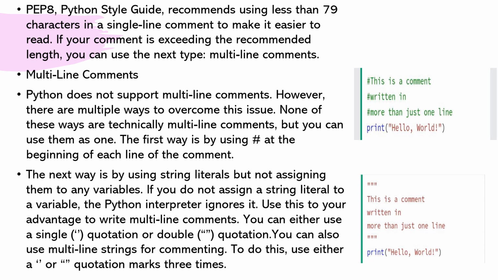The first way is using a hash at the beginning of each line of the comment. The next way is by using string literals but not assigning them to any variables. If you do not assign a string literal to a variable, the Python interpreter ignores it. Use this to your advantage to write multi-line comments. You can use either single quotation or double quotation. You can also use a multi-line string for commenting. To do this, use either single quotation or double quotation marks three times.